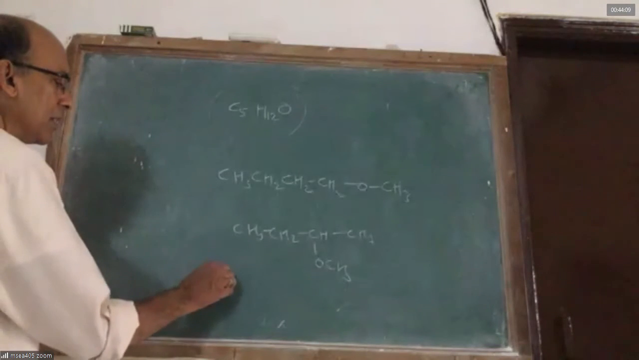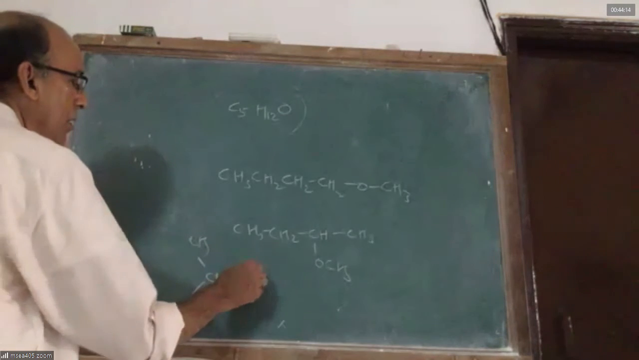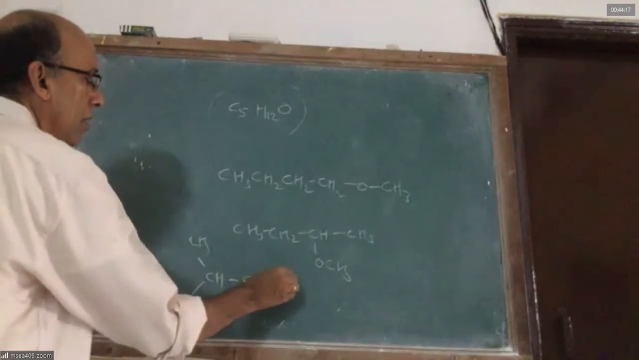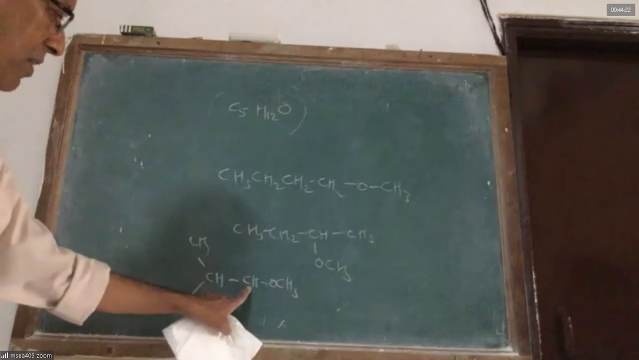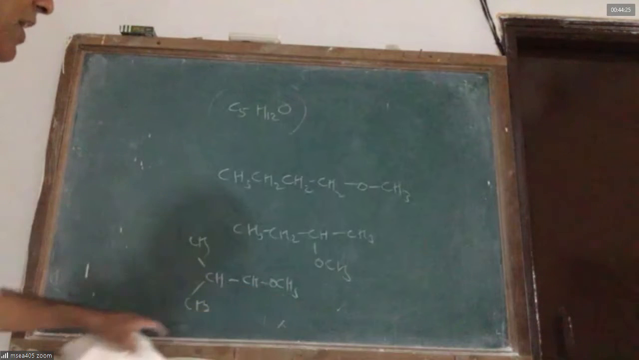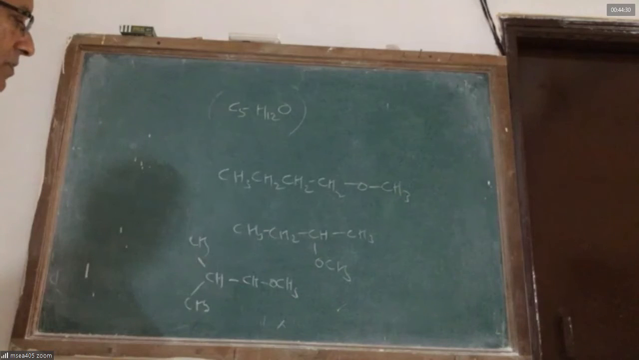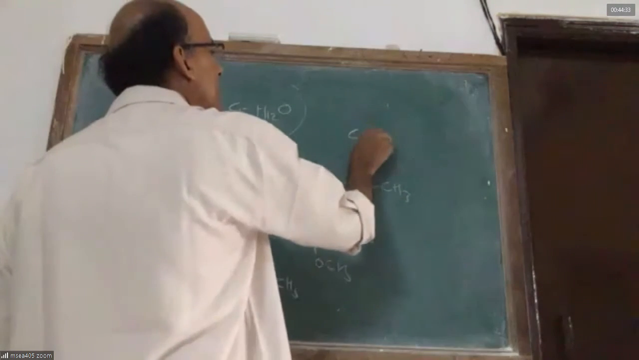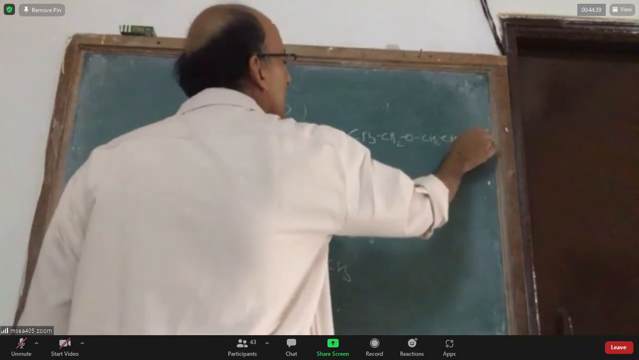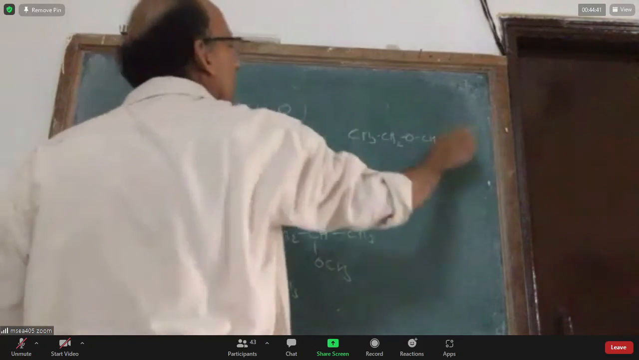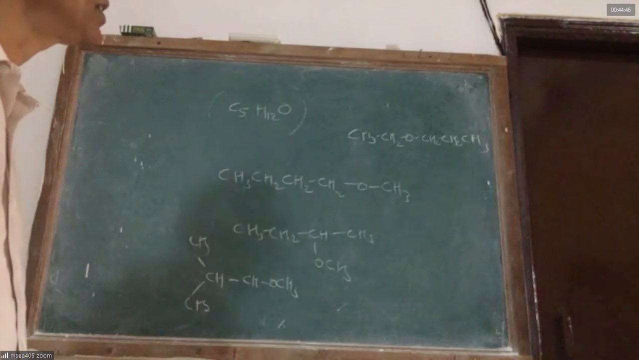I can also write, what is the name of this compound, sir? It is 1 methoxy 2 methyl propane. So I can write 3 ethers which are methoxy. I can also write CH3, CH2, O, CH2, CH2, CH3. That is ethoxypropane. 1 ethoxypropane. Can you see it, sir?